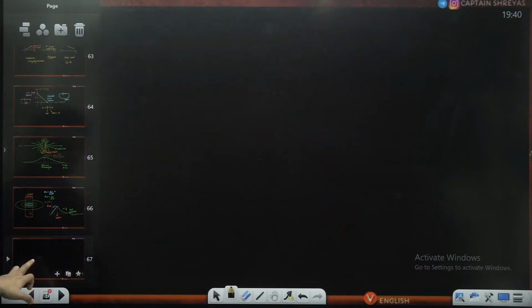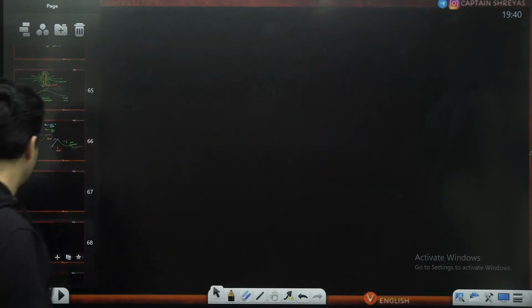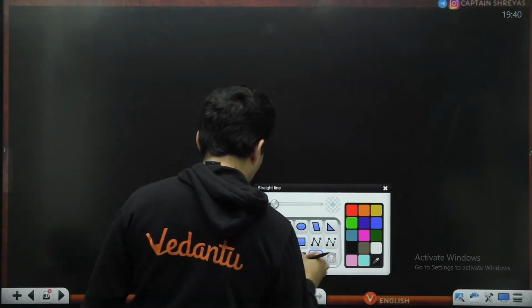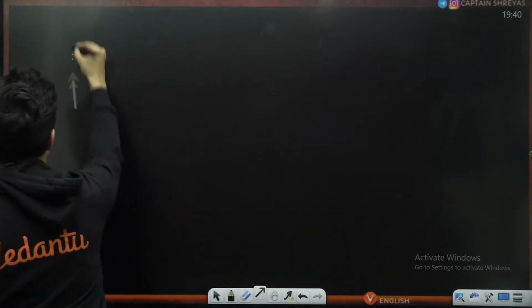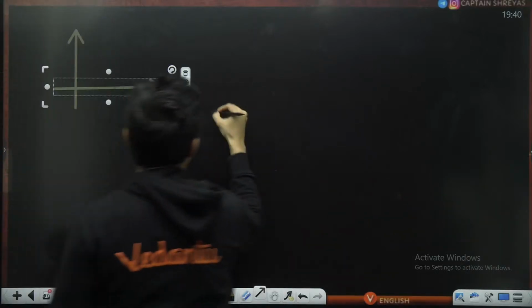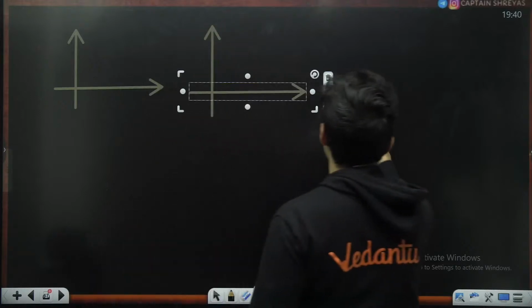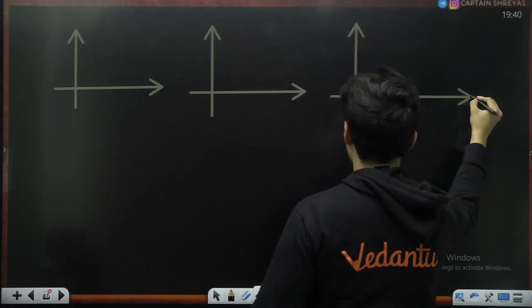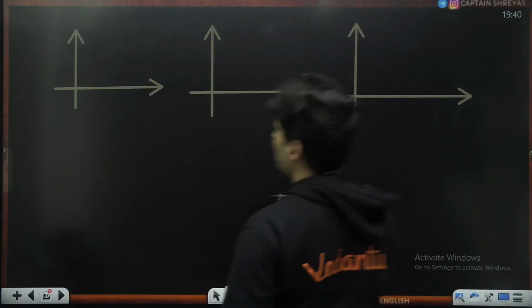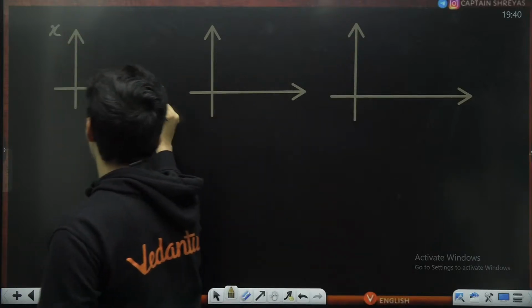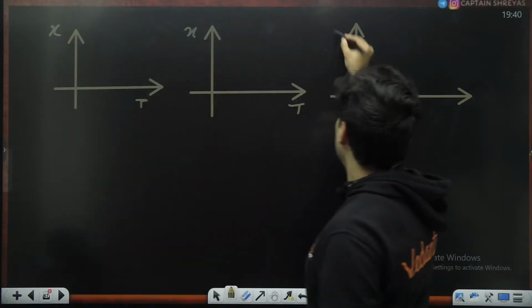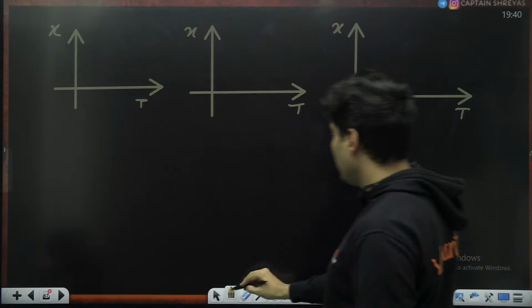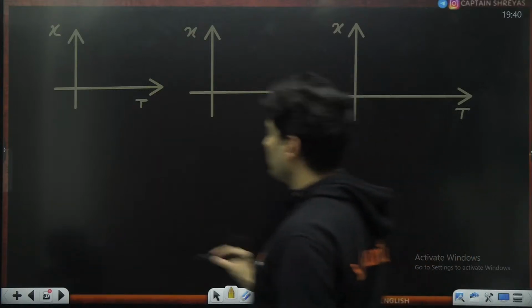Okay. Next, let's go to the next thing. How will the graph of susceptibility look for different types of materials? Susceptibility versus temperature, magnetic susceptibility versus temperature.